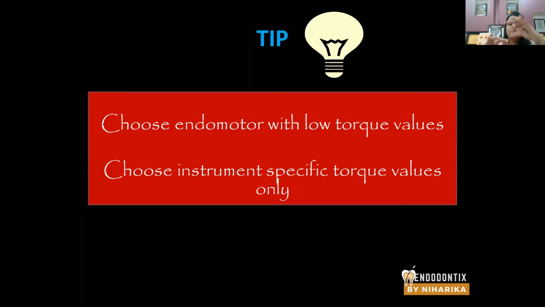Please don't think, okay, this instrument I'm going to work at 3 Newton per centimeter. No, you're making a big blunder. Set the instrument-specific torque. Later on, with experience and with the tactile sensation of the canal, you can change the torque values. See, the recommended torque to be applied here is 1.2 Newton per centimeter. You can increase the torque to 1.5 or 2. You cannot increase the torque to 3 or 4. That is a big blunder. So you should always work with torque-specific values.